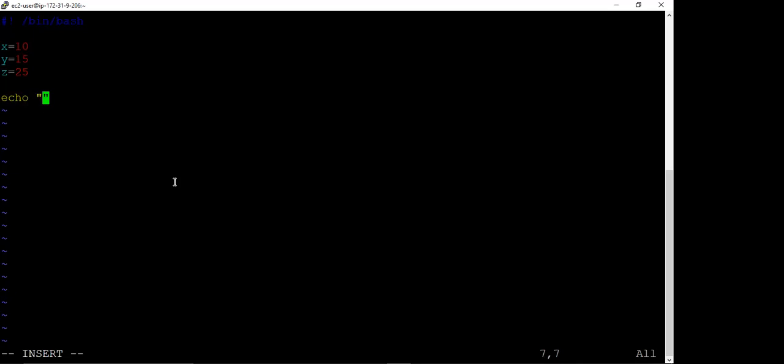Now suppose we want to show these results. So we use the help of the echo command, and we write the value of x is. And in order to show x is equal to 10, in order to get the result, we always write a dollar sign and then we write x.